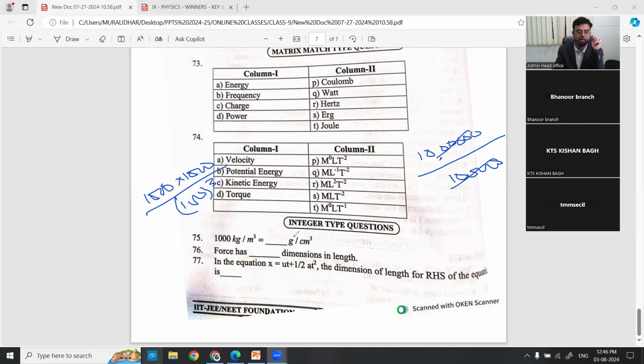Right? If you go and use 1 only, 1 gram per centimeter cube. Like that you need to calculate, and in place of kg you take grams only.